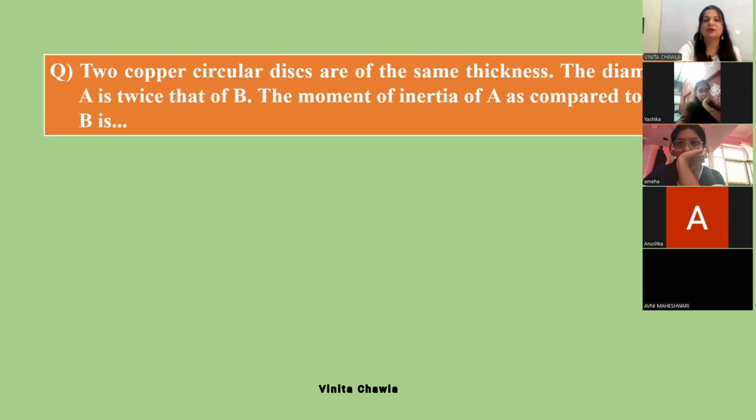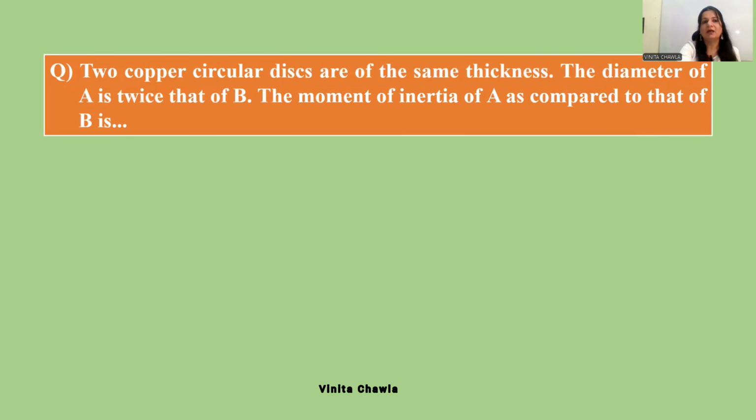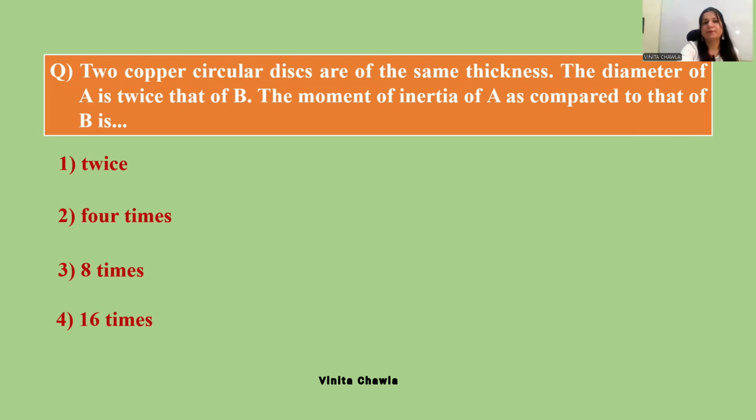So this is the first question that we have. Two copper circular discs are of the same thickness, and diameter of A is twice as that of B. The moment of inertia of A as compared to that of B is twice, 4 times, 8 times, or 16 times. See, we have copper circular discs, means they are of the same material and they have the same thickness. Diameters are different and we have to compare their moment of inertias.